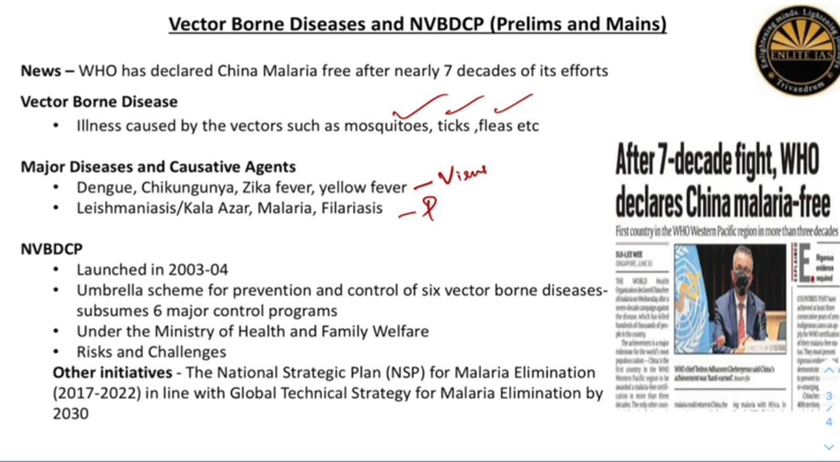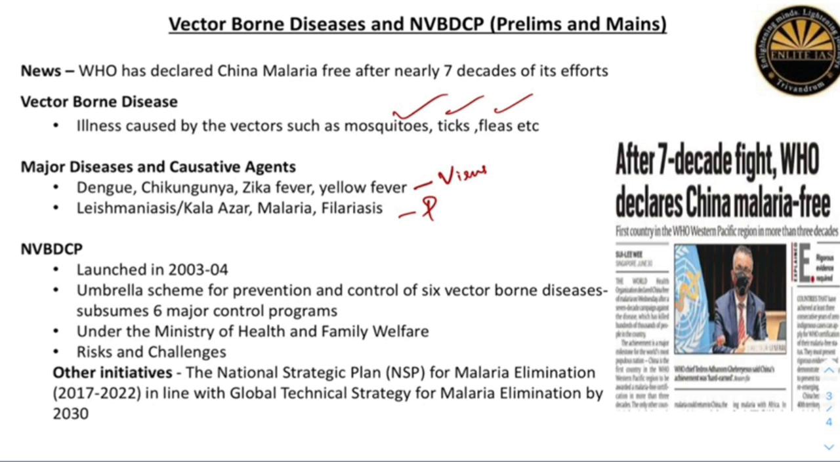Now coming to the National Vector-Borne Disease Control Program. What is it? It is a program launched in 2003-4, and it is an umbrella scheme for prevention and control of 6 vector-borne diseases, that is malaria, dengue, lymphatic filariasis, Kala Azar or visceral leishmaniasis, Japanese encephalitis and chikungunya. The Directorate of National Vector-Borne Disease Control Program is a central nodal agency, remember that, and it works under the Ministry of Health and Family Welfare.